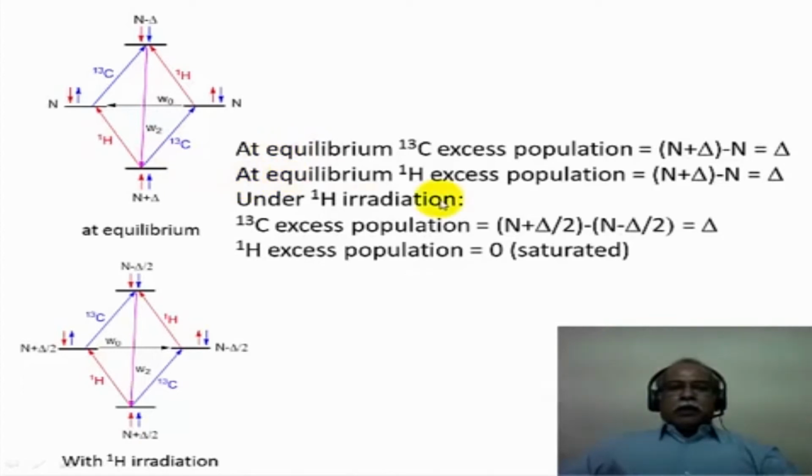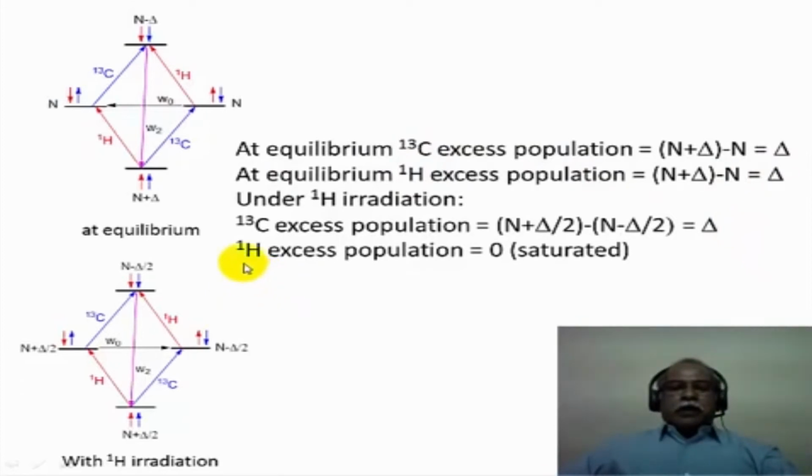Now the equilibrium proton population difference is between these two states or these two states. You can take these two states for example. The population difference would be n plus delta minus n, which is equal to delta. So there is an excess population of delta in the carbon 13 at equilibrium. At equilibrium the proton population also has a difference of delta.